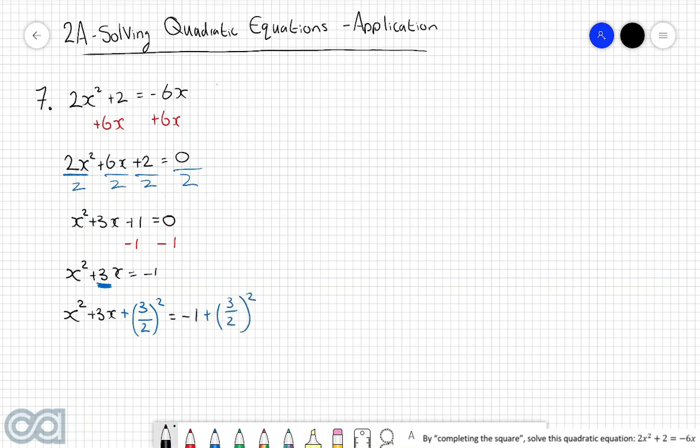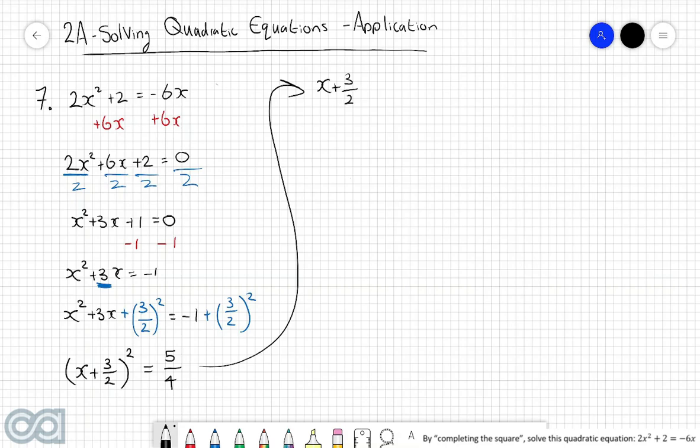And so now the left-hand side, because we've got a quadratic in this particular format here, it means that we can now write the left-hand side in the format of x plus this thing here. So in this case, x plus 3 over 2. And we're then going to square all of that. And now the right-hand side, we can just pop into our calculator to get 5 over 4. So now the next step is going to be to take the square root of both sides of the equation. If we take the square root of the left-hand side, then all we're left with is x plus 3 over 2. And then the right-hand side, we get plus minus the square root of 5 over 4.